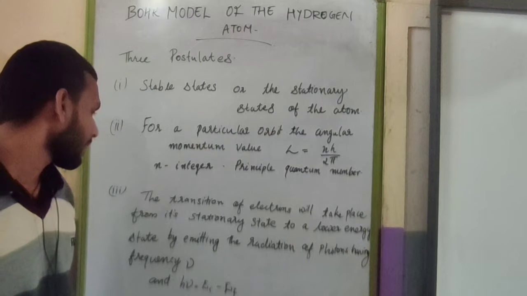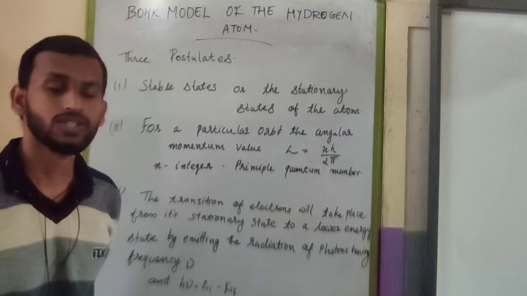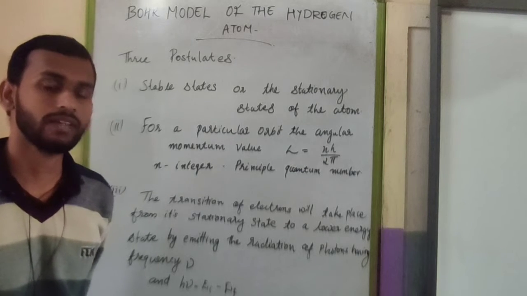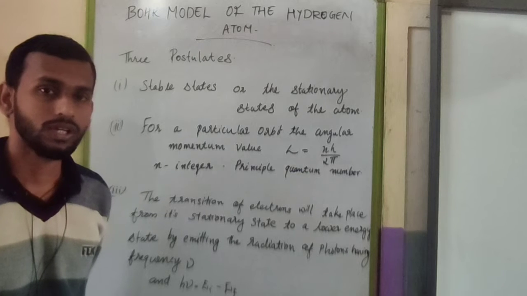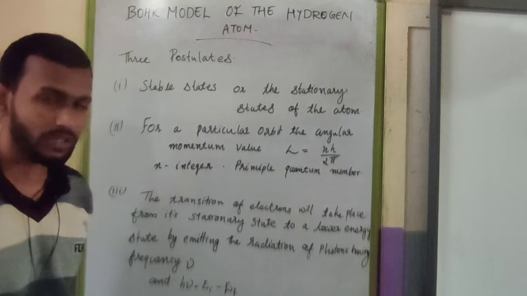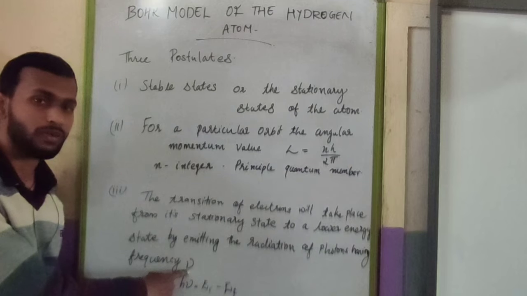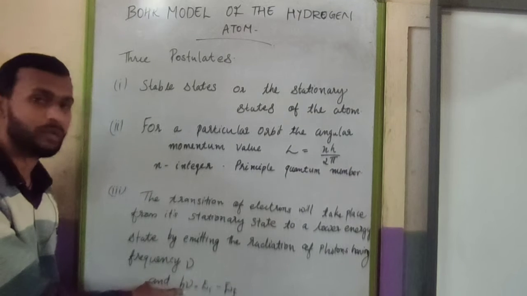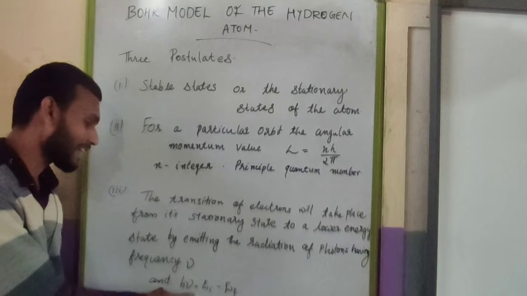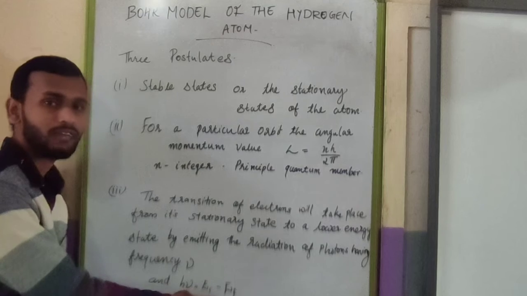As a result, the electrons move from the higher energy state to the lower energy state, and the emission of energy will be there in the form of photons. The frequency of that photon is nu, and h into nu is the energy which is emitted, and h nu will be Ei minus Ef, where Ei is the initial energy and Ef is the final energy.